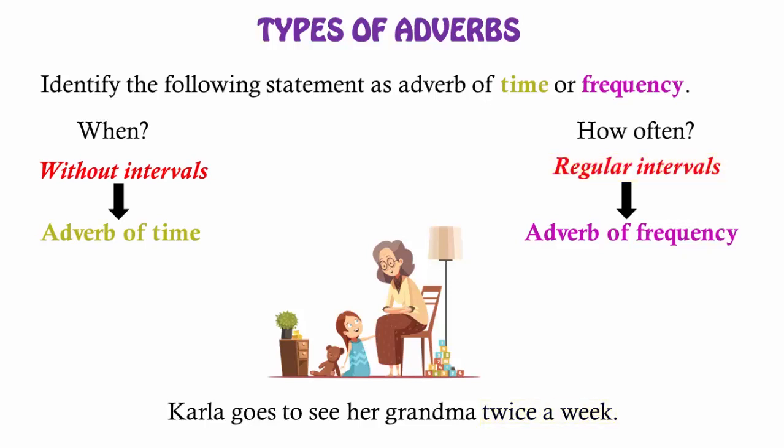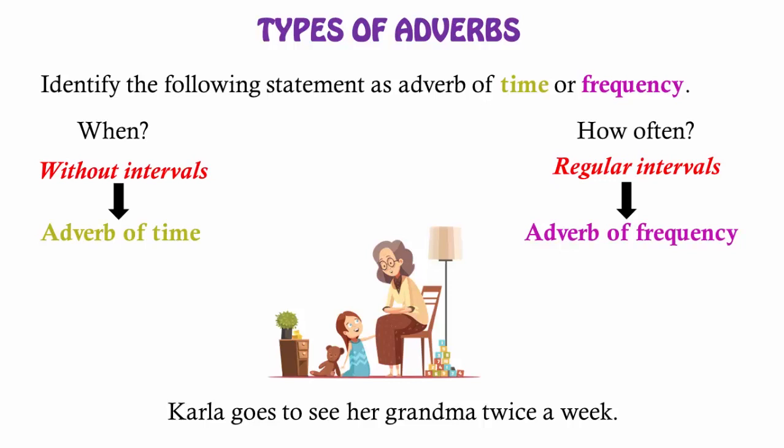Hence, this would be adverb of frequency. So if you are ever confused whether the given adverb is adverb of time or adverb of frequency, you may ask the question with both when and how often, and you will automatically know what suits best.